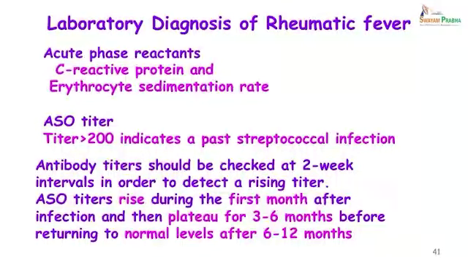In the laboratory diagnosis of rheumatic fever, we would look at the acute phase reactants, C-reactive protein and ESR. An ASO titer is done, and a titer of more than 200 indicates a past streptococcal infection. Now, these antibody titers should be repeated 2 weekly, so that you can detect a rise in titer. ASO titers rise in the first month after infection. They tend to plateau at 3 to 6 months and finally decrease after 6 to 12 months.